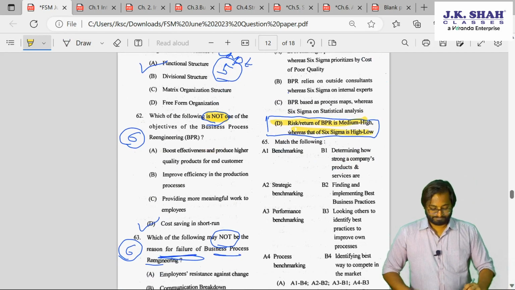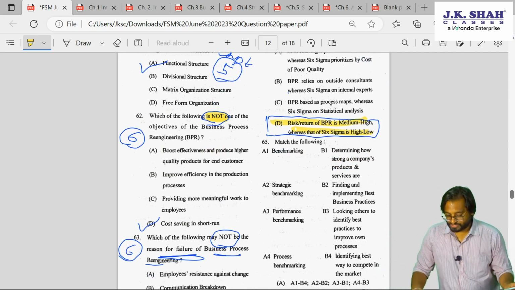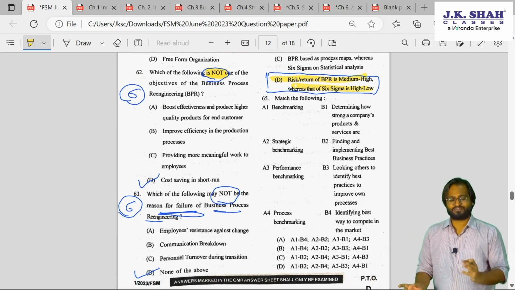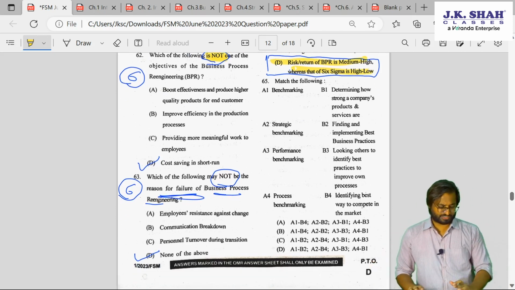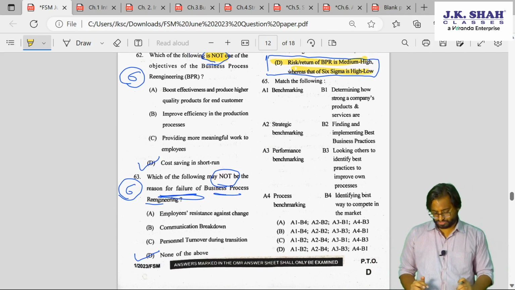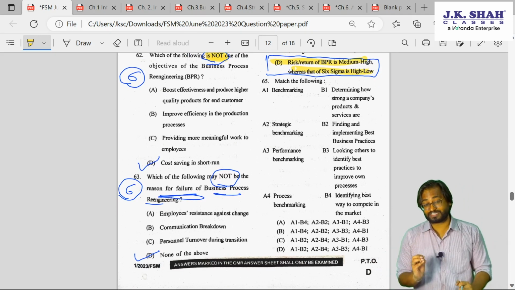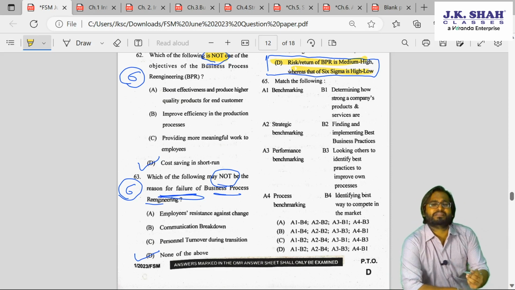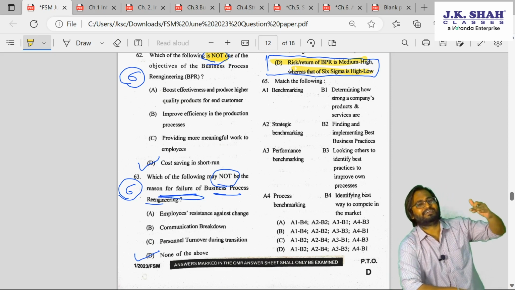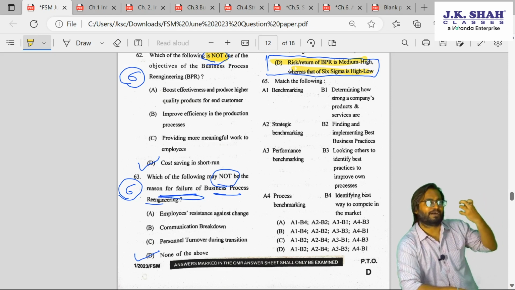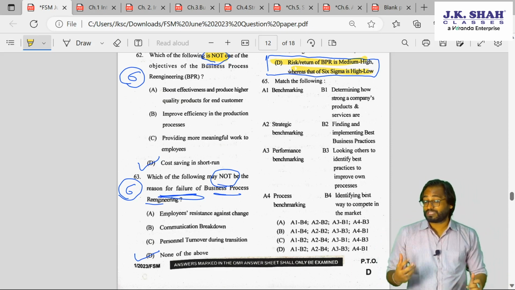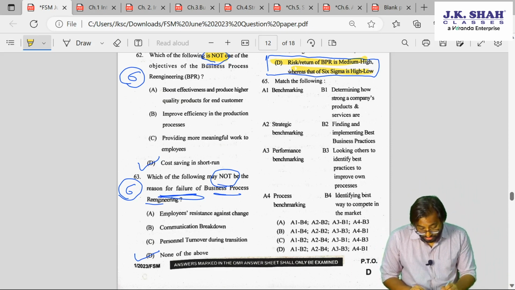Great. So now let's talk about question number 65. Benchmarking, match the column. I have always told you, don't look at the codes. If you look at the codes, you will get confused. Try to search for the correct answer. Try to match. What is benchmarking? If you remember, guys, what is benchmarking? Setting a standard and measuring our productivity against the best industry practices. That is, we are comparing our performance with someone who is better than us. So if we want to do that, that is benchmarking.